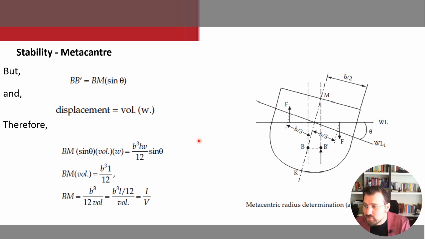So in general, for any shape of vessel, the metacentric radius BM equals the moment of inertia I of the water plane area divided by the underwater volume V. It is to be noted that the moment of inertia is a function of the beam cubed, and a slight reduction in the beam drastically affects the metacentric radius and thus the metacentric height. So naval architects check drilling units at various drafts to make sure the metacentric height remains positive and sufficiently great for the unit to be seaworthy.